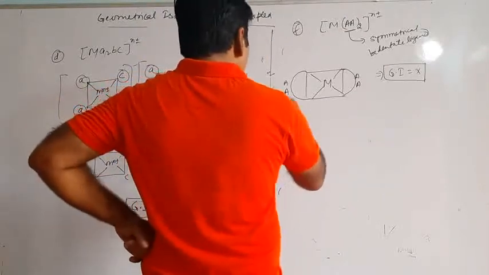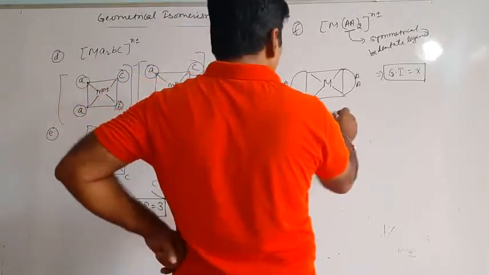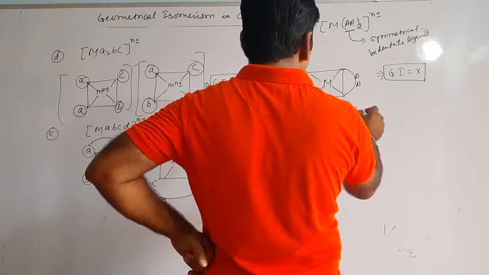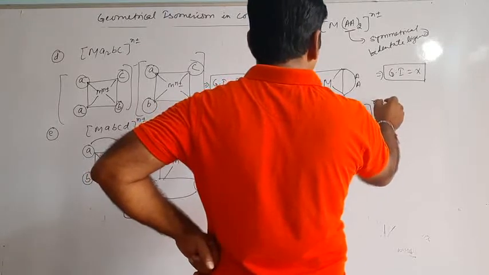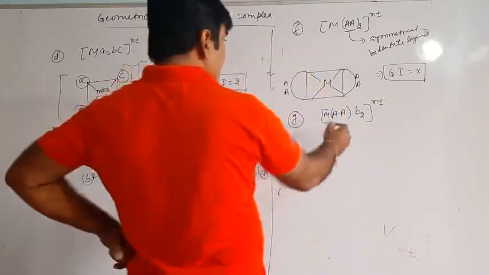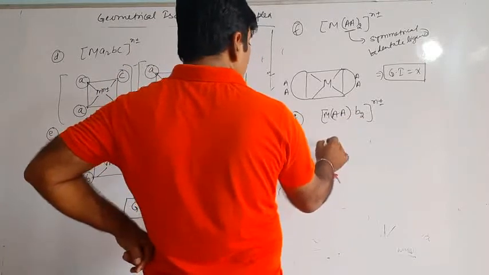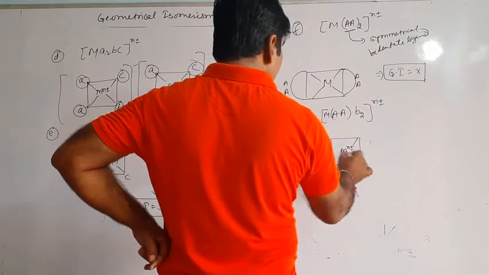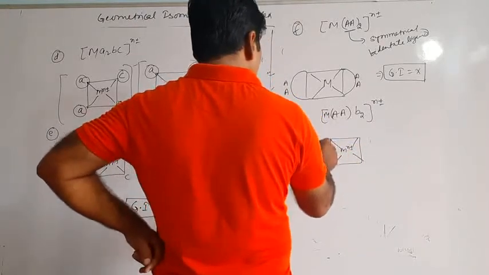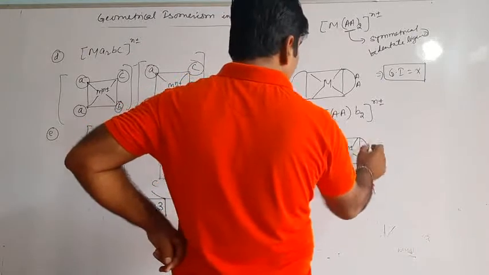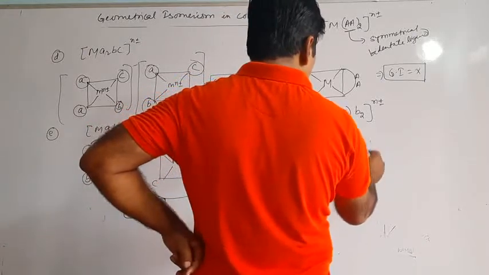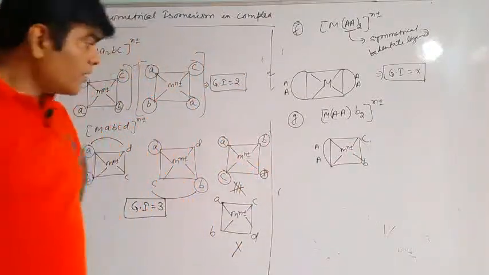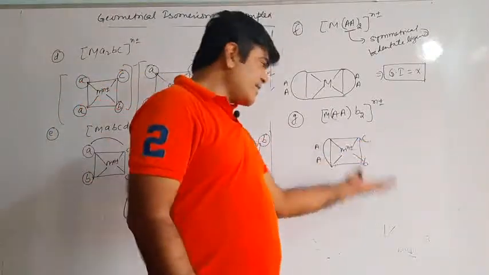If we draw another structure, suppose we have M(AA)B2 to the n plus minus. So again M A B2, there is square planar geometry M n plus minus over here, AA, and at this place there is B and B. Again can we draw any different structure by them? By changing their B over here, the same will be there.